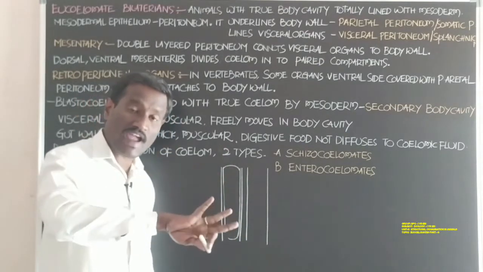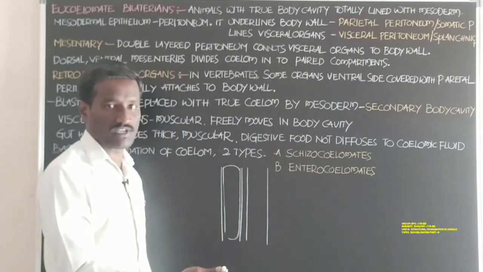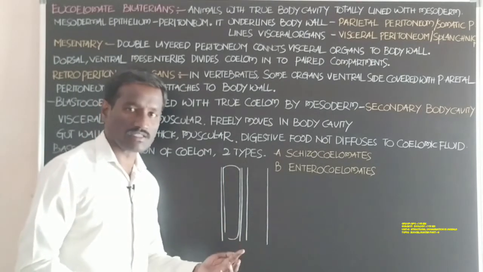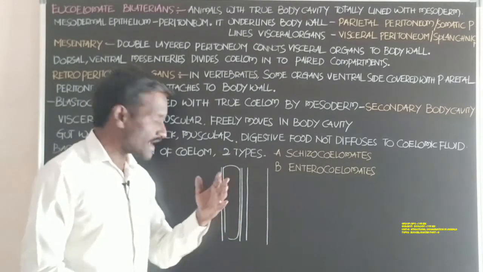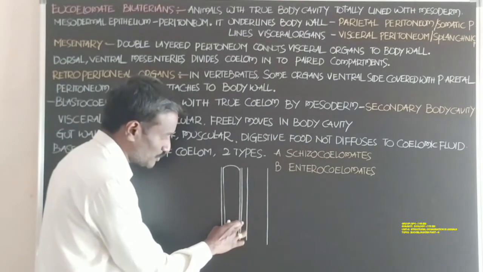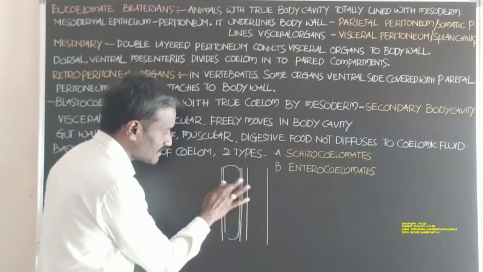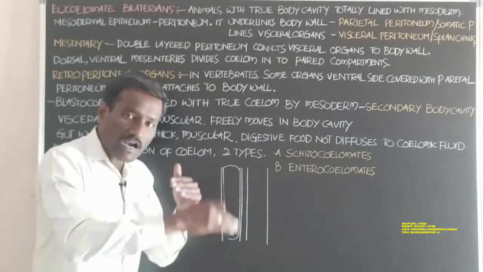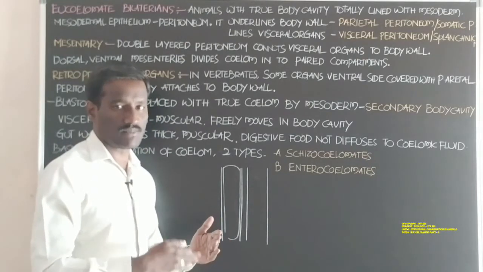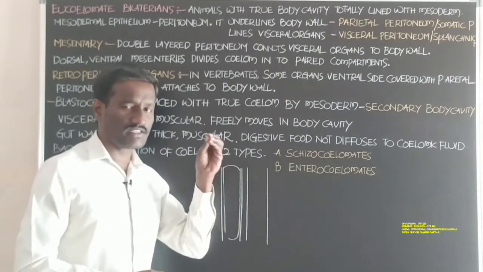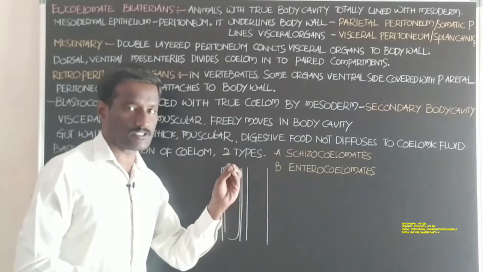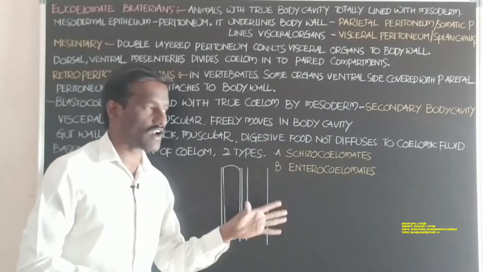These are also lined with the mesodermal epithelium. Kidney, lungs and heart, gastrointestinal tract, food tube, these are placed in this region and surrounded with the mesodermal epithelium also. Hence called visceral organs, totally called viscera.